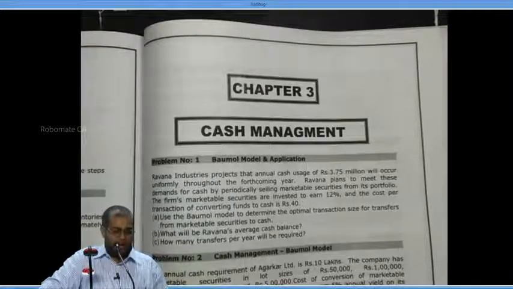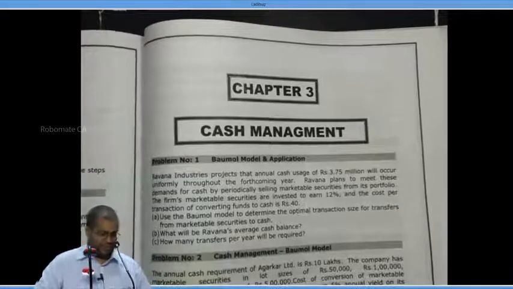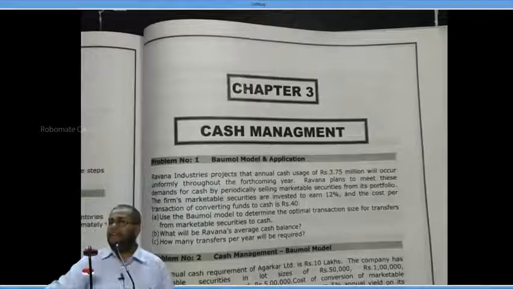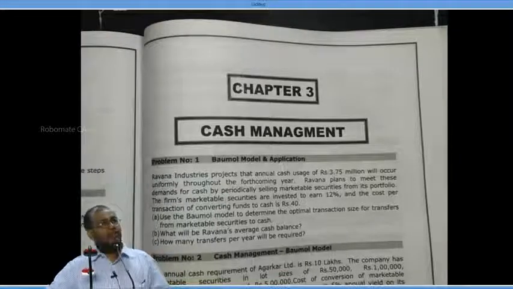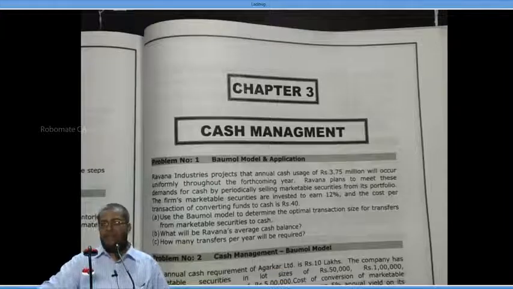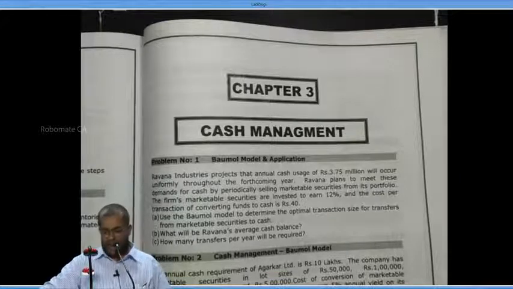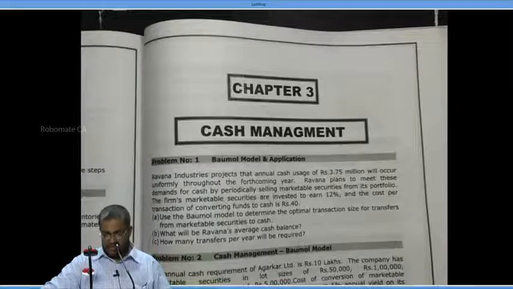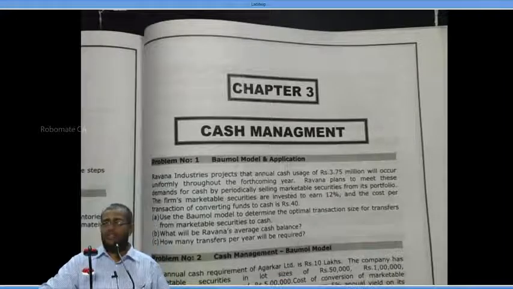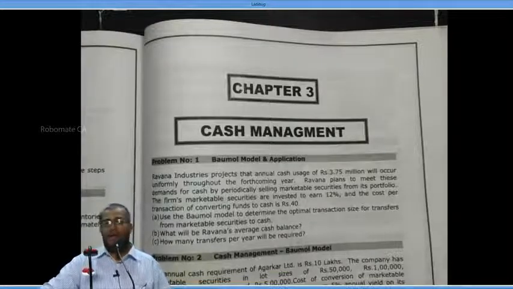Next step. The company requires 37 lakh 50,000 rupees of cash to meet its annual expenses.